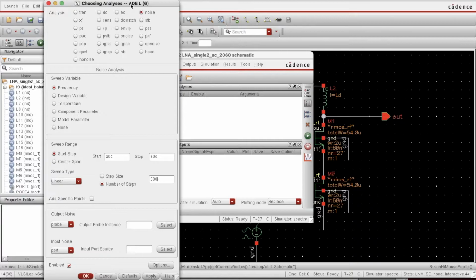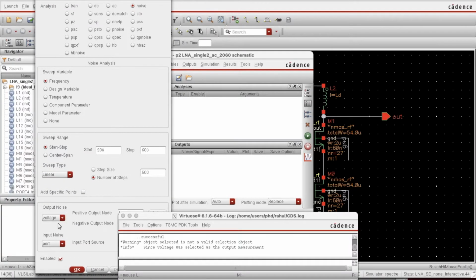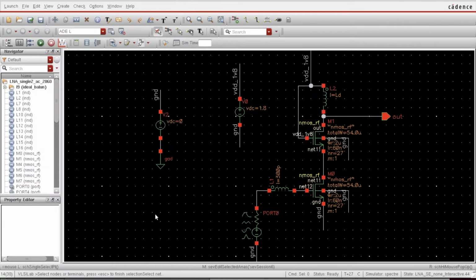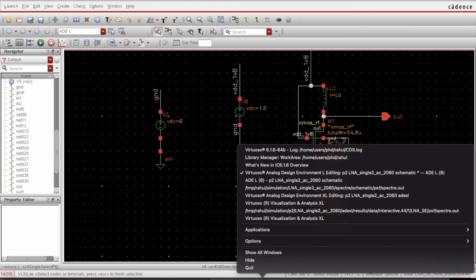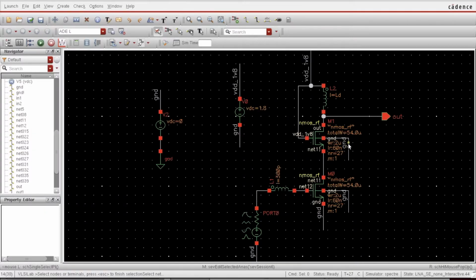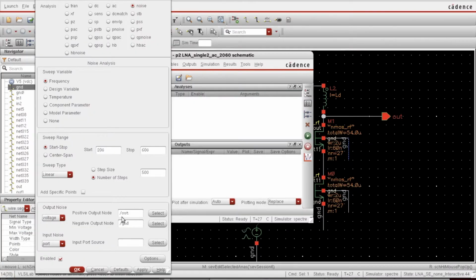Okay. But here I need to select output noise. So I select the voltage, and for positive output node, click here, and this is my positive output node. So this has been selected, and for negative output node, I'll select the ground. Select here, and this is a negative output node. I hope it is selected. So this one is also selected.